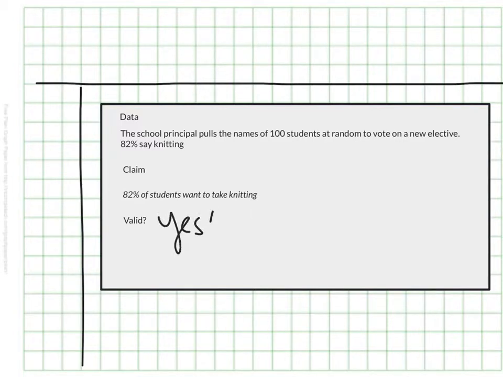I think this is a valid claim up here, and here's why. The principal had a random sample. It was across all grades. He or she didn't just ask what the 6th graders thought, and the sample included a sizable portion, right? If the school has 600 people, asking 100 of the students is asking a large portion. I would say yes, that is valid indeed. That's something that they can definitely infer or conclude from their research.